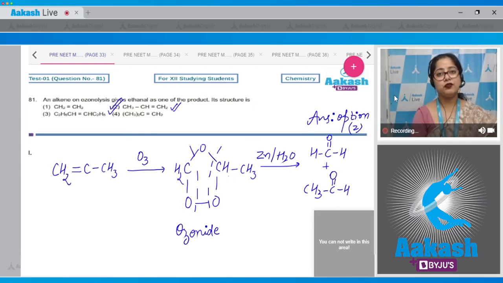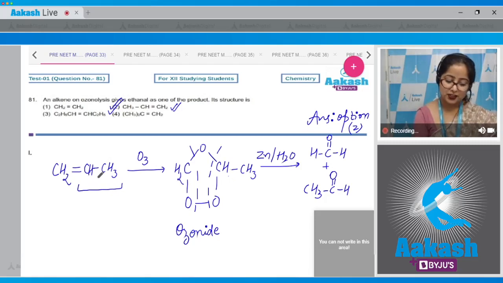I have solved the entire question just for you, but I'm also telling you how you will be able to attempt the question and save your time. You don't have to solve the entire question at the time of your exam. You just read the question. We read that an alkene on ozonolysis gives ethanol, so you only have to check which alkene contains this group.